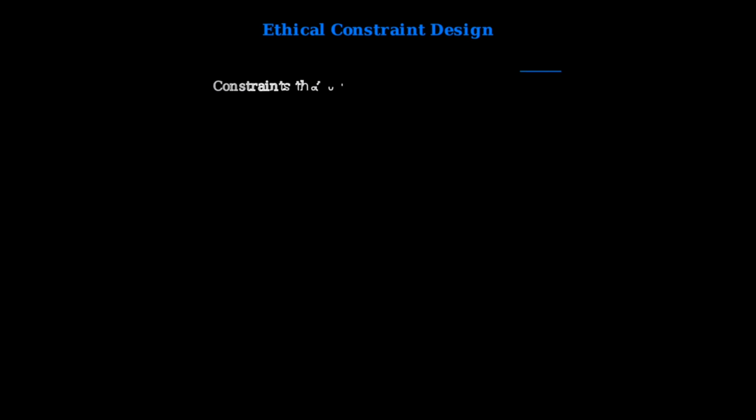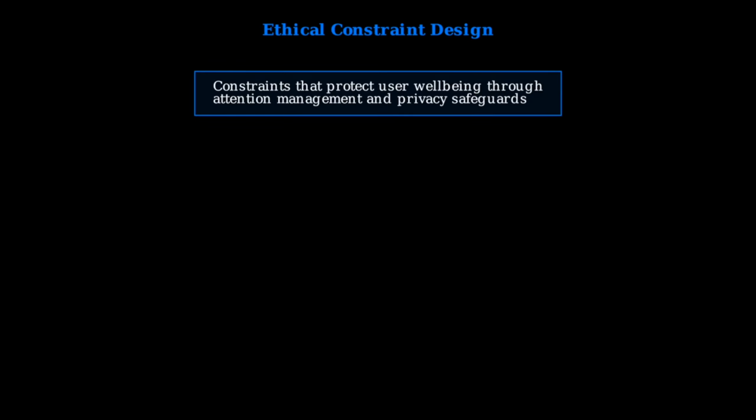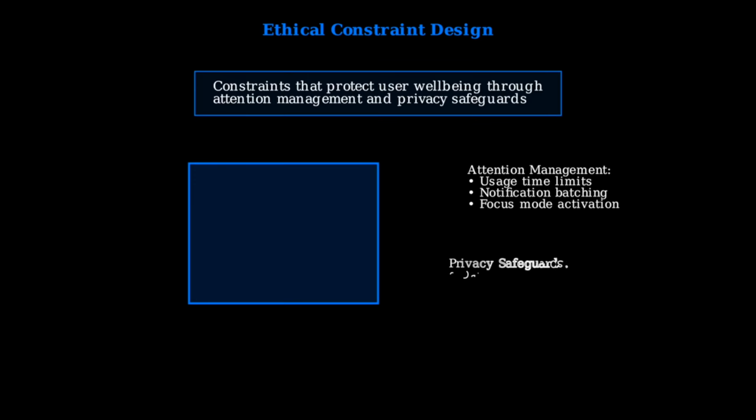Ethical constraint design focuses on protecting users from harmful patterns while maintaining their agency and privacy. These constraints are designed to be helpful rather than restrictive. Ethical constraints include attention management features like usage limits and notification batching to prevent addictive behaviors. Privacy safeguards ensure transparent data collection, verify user consent, and automatically delete unnecessary personal information.